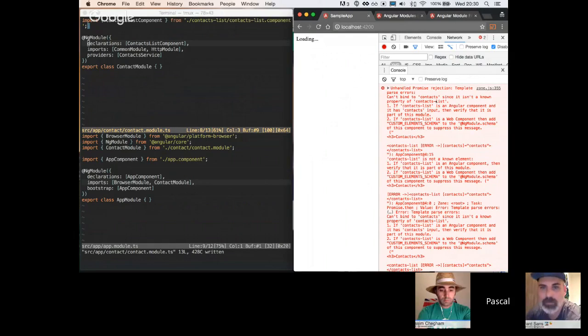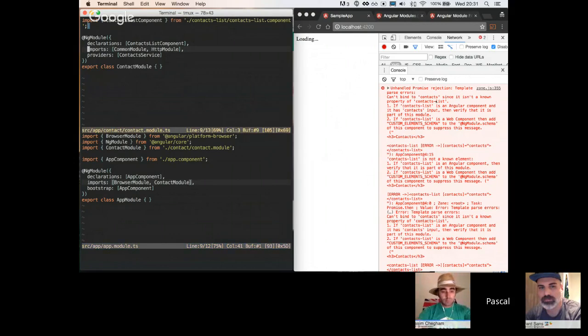And that's simply because our application module at this point doesn't know anything about the contact list component. It is declared in the contact module, and the contact module is imported, but the component itself is not exported from that module. So you see, you might have scenarios where you don't want to export everything. Right, so I'm going to bring that back in.